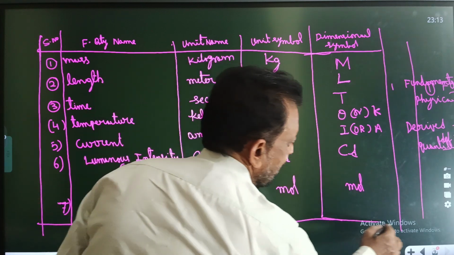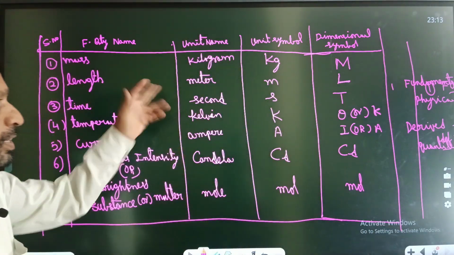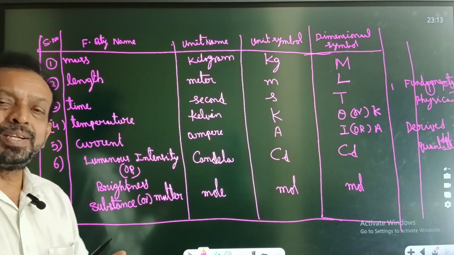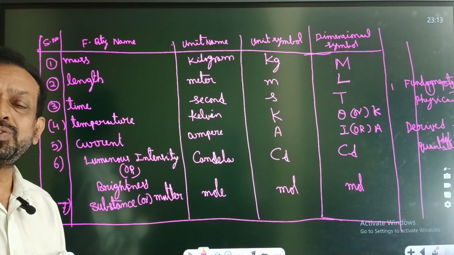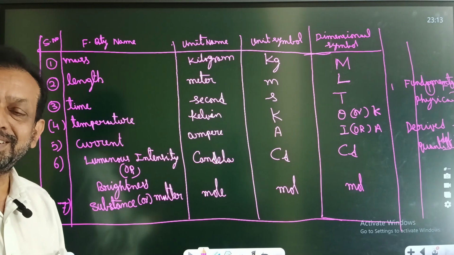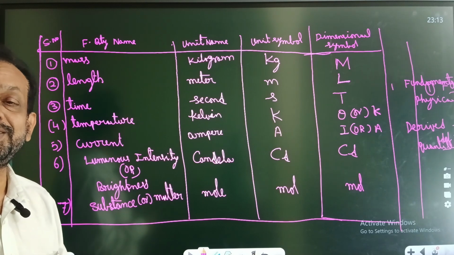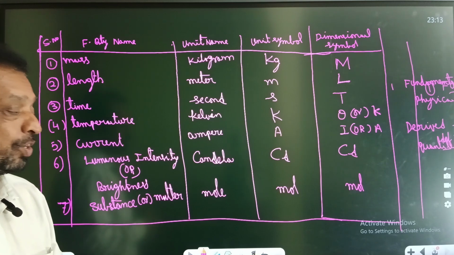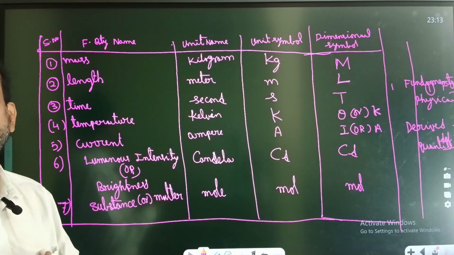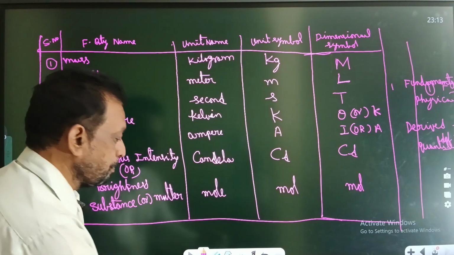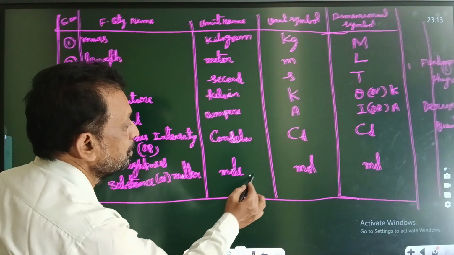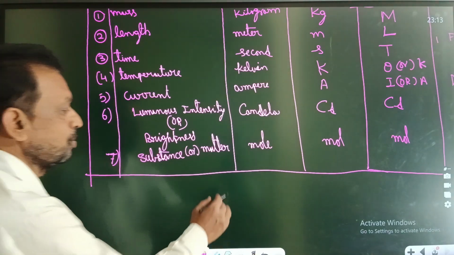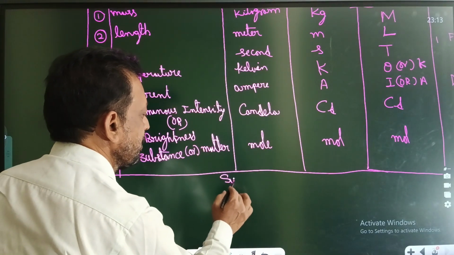Next, everything was discussed and finalized and all went to their places. Again they took it back. What about geometry? How to do plane and geometrical measurements? So they called it back again and introduced two other quantities. Those are called supplementary quantities. There are two supplementary quantities.